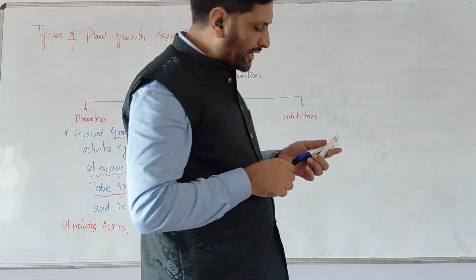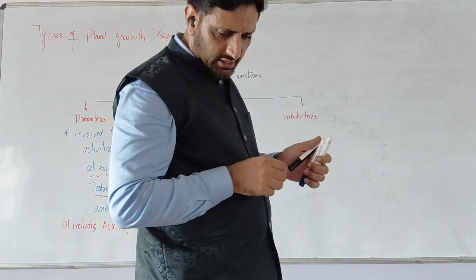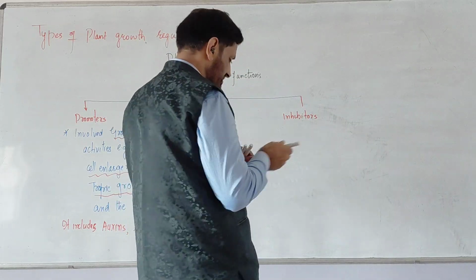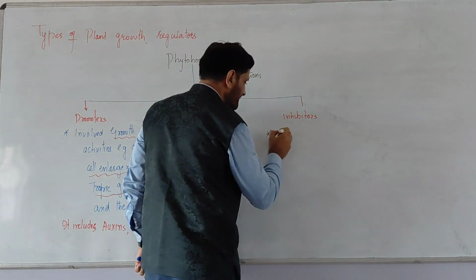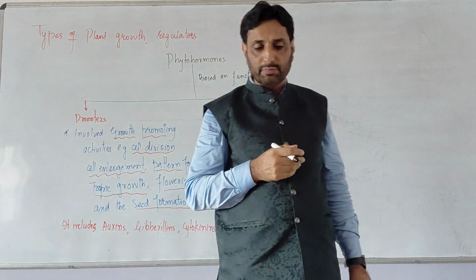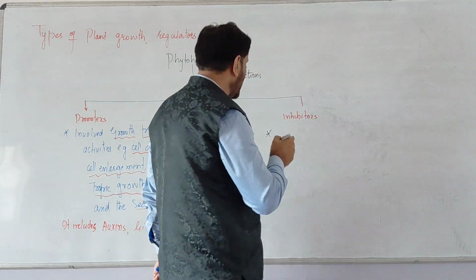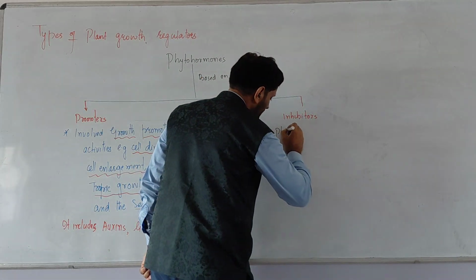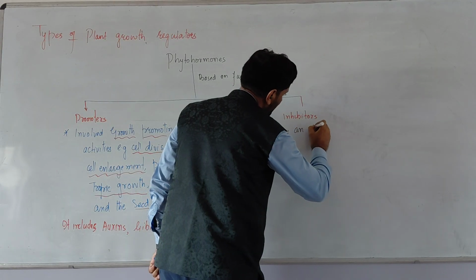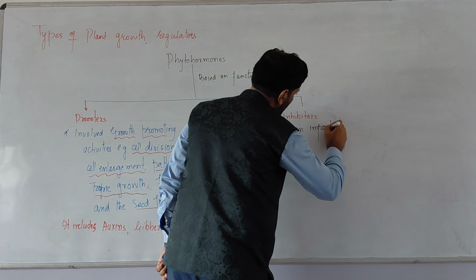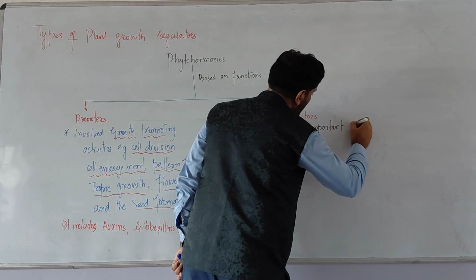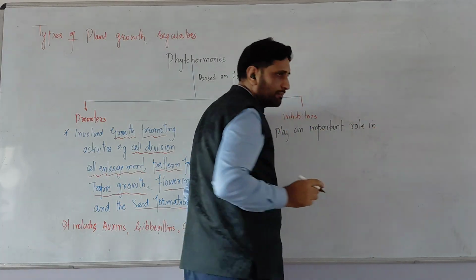They play an important role in plant responses to wounds and stresses. So there is a group of these inhibitor plant growth hormones.